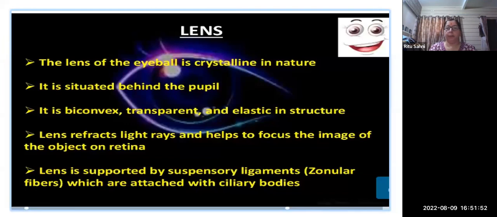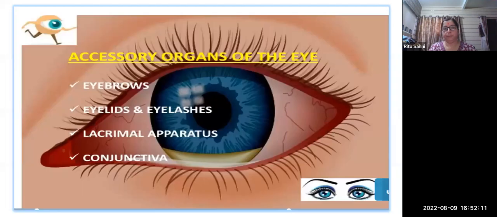The lens of the eyeball is crystalline in nature. It is situated behind the pupil. It is biconvex, transparent, and elastic in structure. The lens refracts light rays and helps to focus the image of the object on the retina. The lens is supported by the suspensory ligament, which is attached to the ciliary bodies.